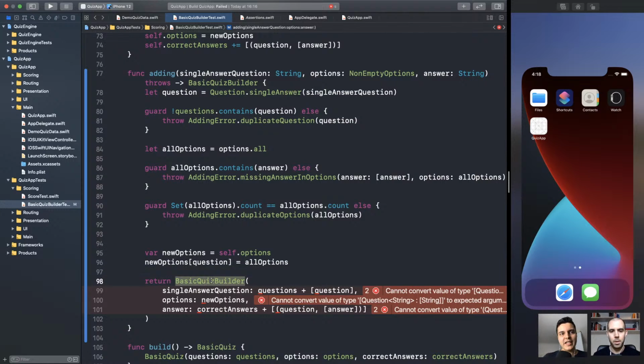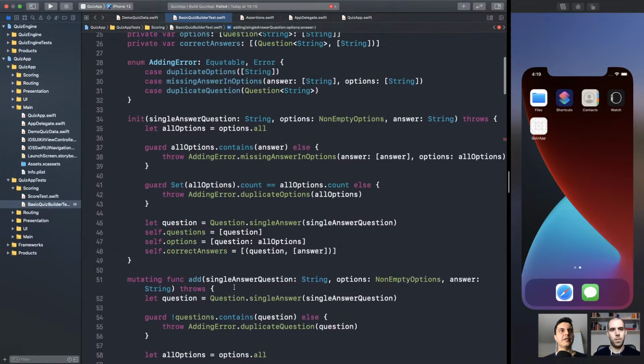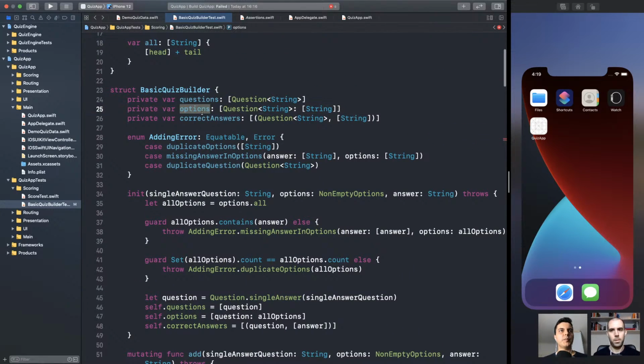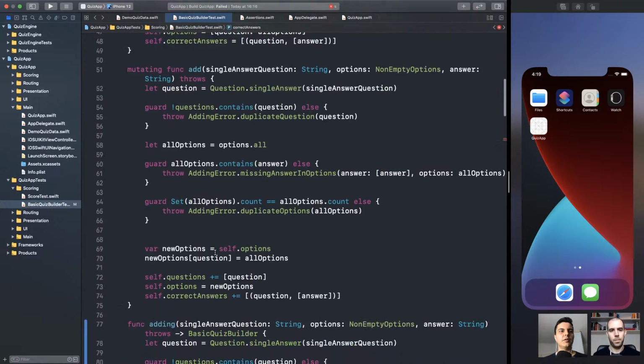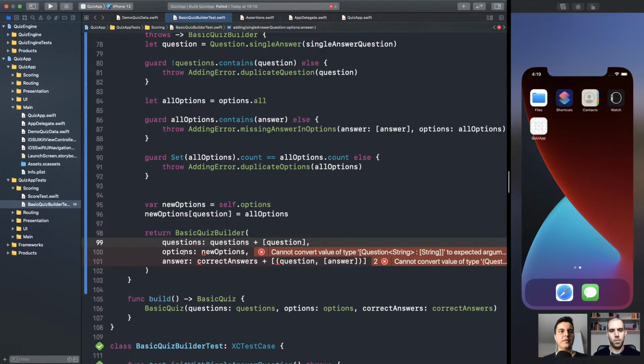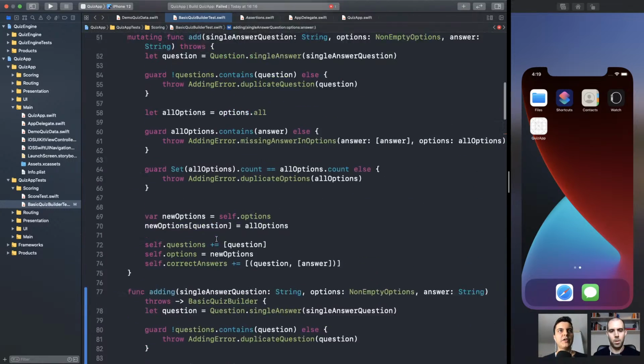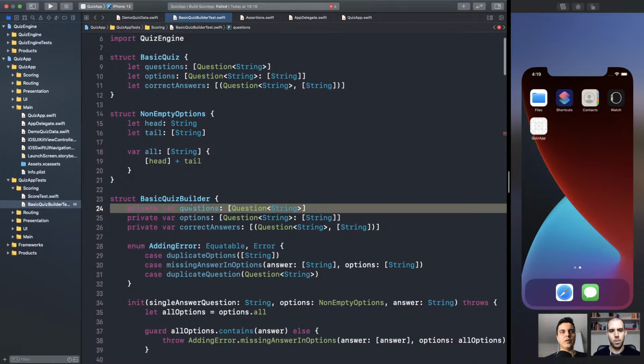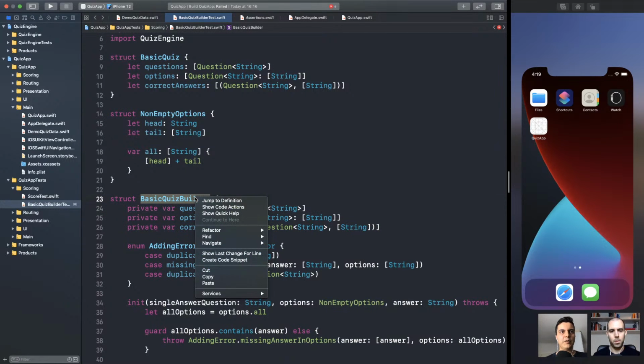So we need to be able to create a quiz builder with the primitives, right? So here we have the questions, options, correct answers. So here we should have questions, options, correct answers. But we don't have an initializer to start with those primitives. We can create one.